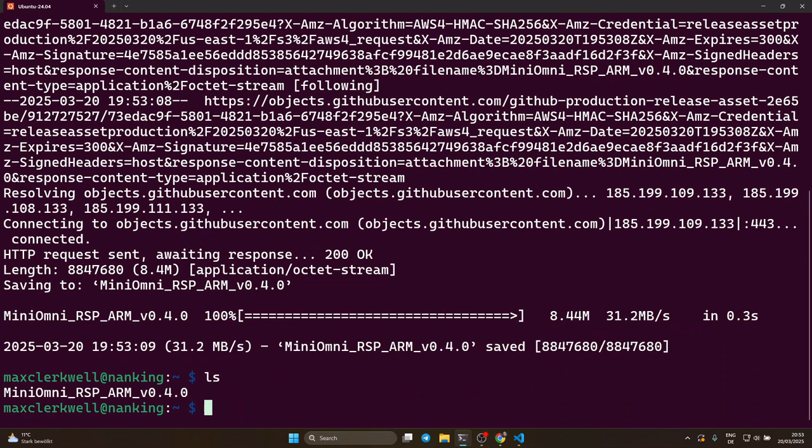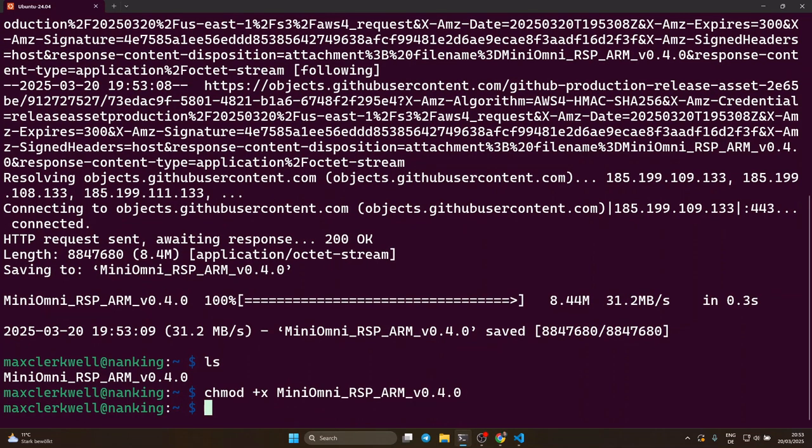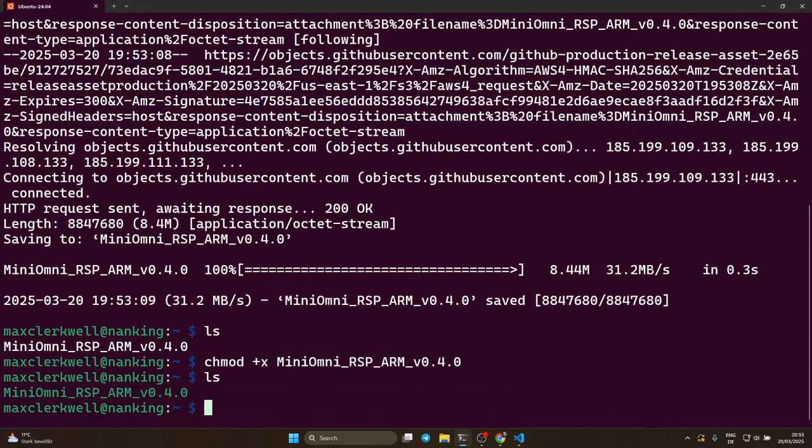In order for us to use it, we need to make it executable. So let's modify the permissions, seeing that it now turned green. In order for you to access the USB, it might be necessary, depending on your permission setup, to use sudo when you are accessing a USB device.